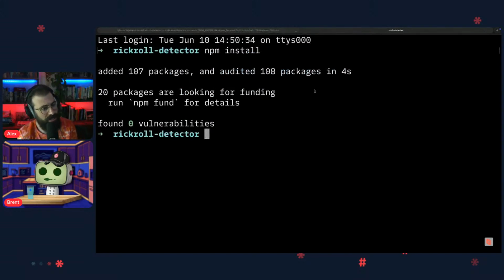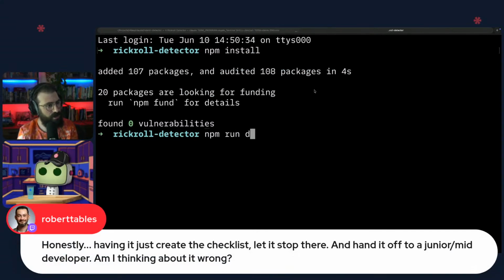And Robertables had a point. He said, honestly, have it create the checklist and then hand it off to a junior mid developer. Am I thinking wrong? Maybe not, but what would happen then is you hand that off to your junior mid developer who's just going to throw this back into whatever AI they want.